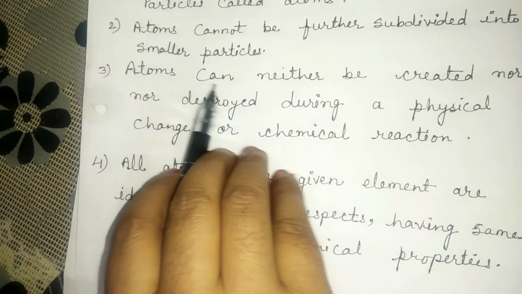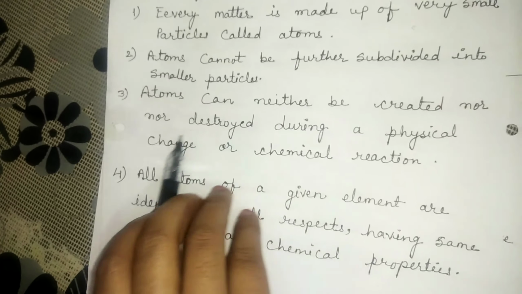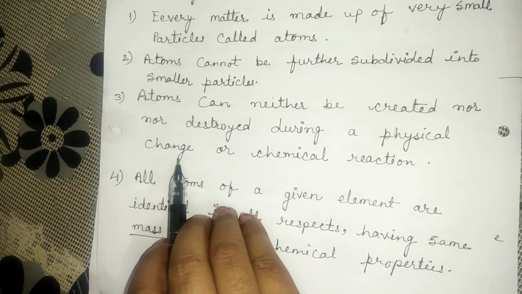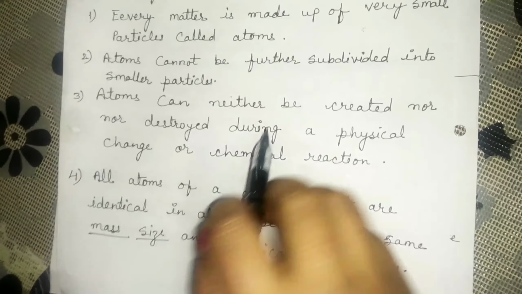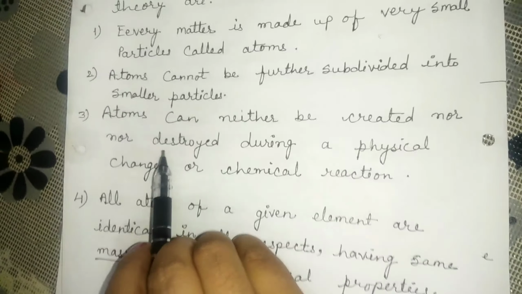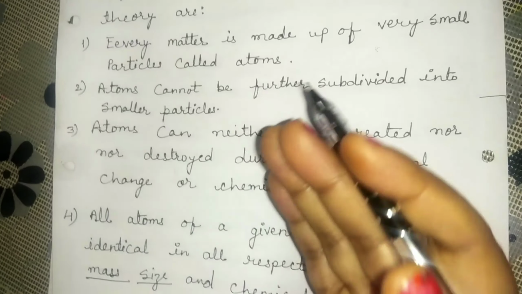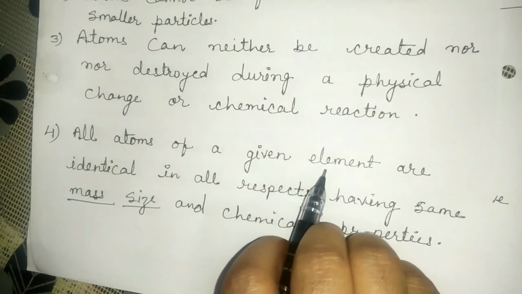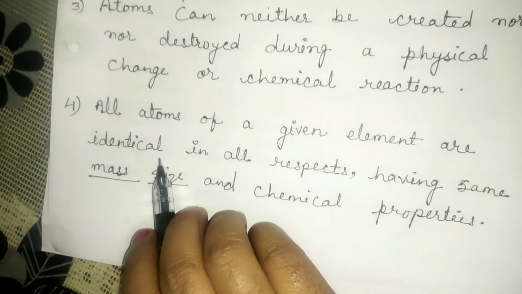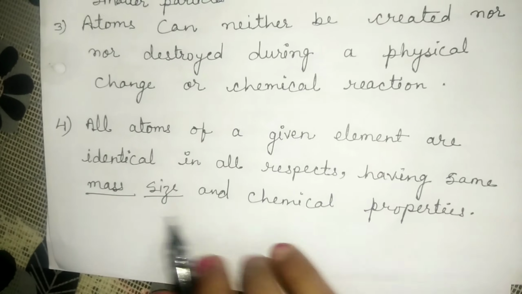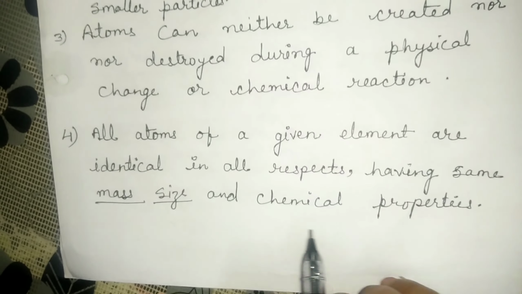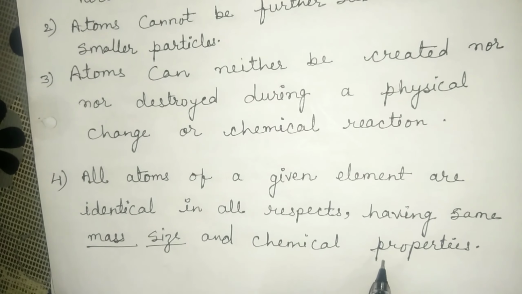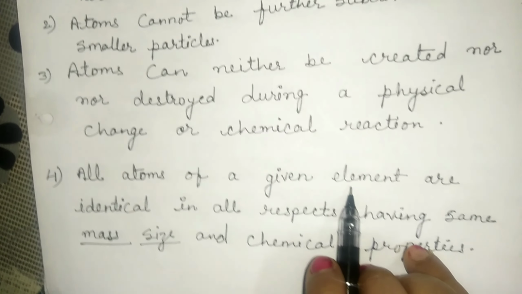Third is, atom can neither be created nor destroyed during a physical change or a chemical reaction. In a chemical reaction or during a physical change, atom cannot be created or destroyed. Fourth assumption is, all atoms of a particular element or a given element are identical. It means they have same mass, same size, and their chemical properties are also similar in a given element.